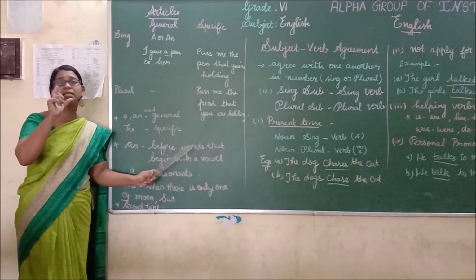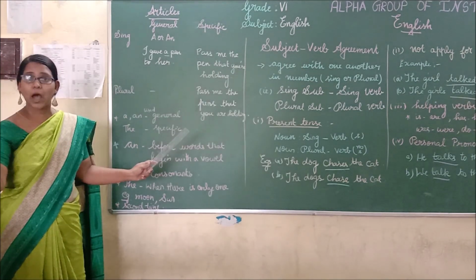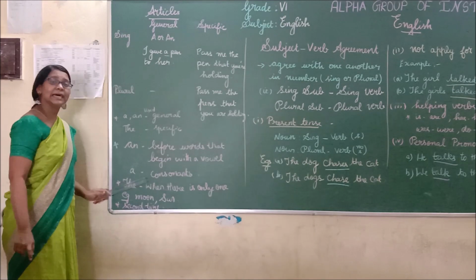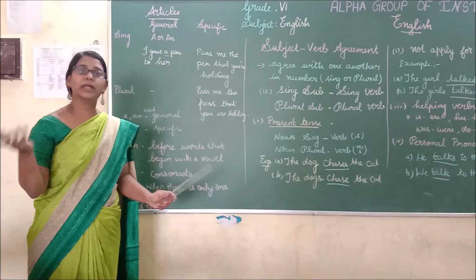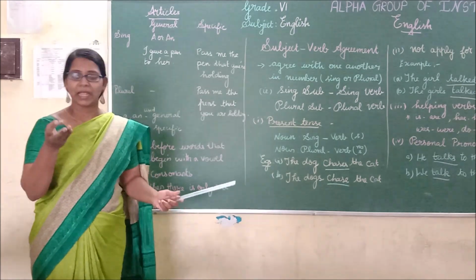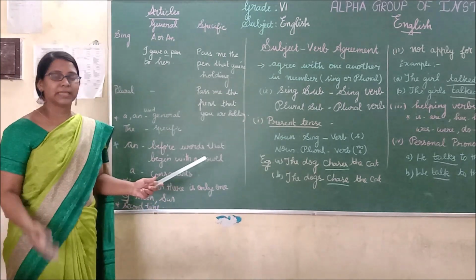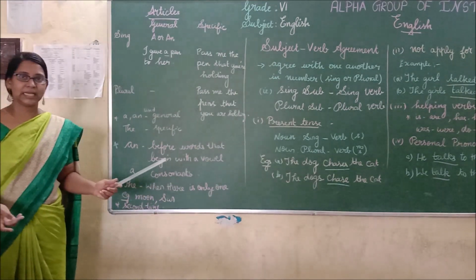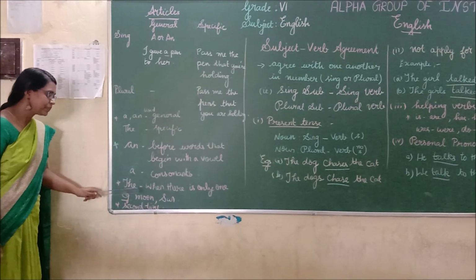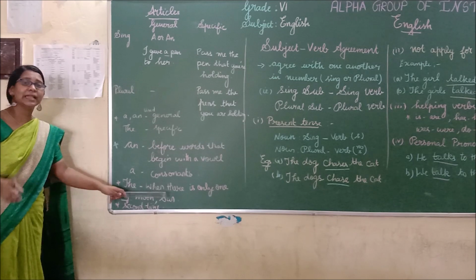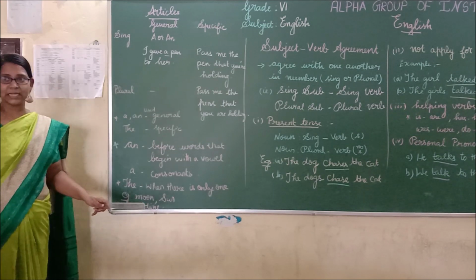You should not go only by the starting letter; you have to see the sound of the word. Similarly, a is used before consonant sounds. What are consonants? Apart from A, E, I, O, U, the rest of the letters are consonants. Example, B, C, D, F, G. Is it clear? Okay, and then the is used when there is only one, when only one thing exists in the world.